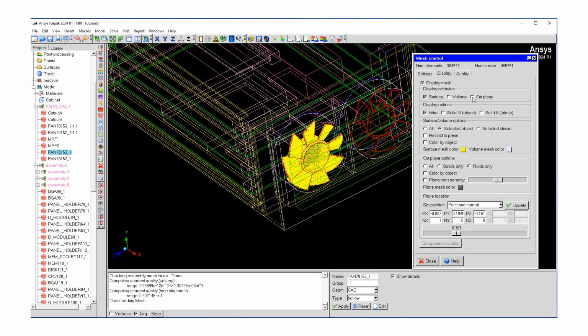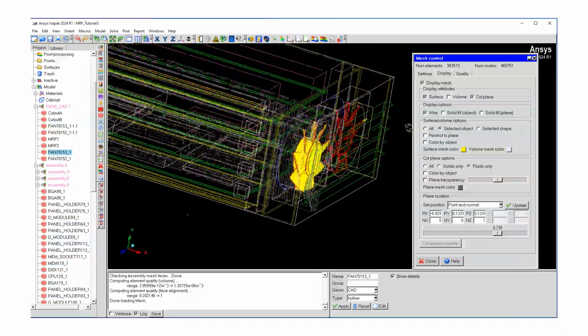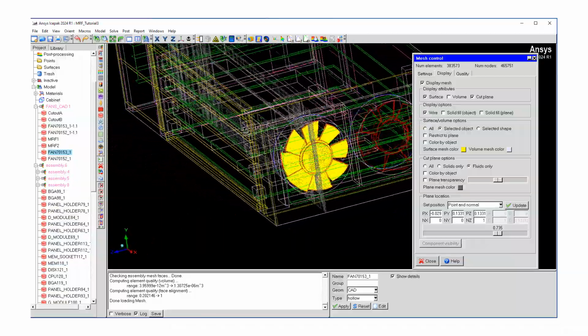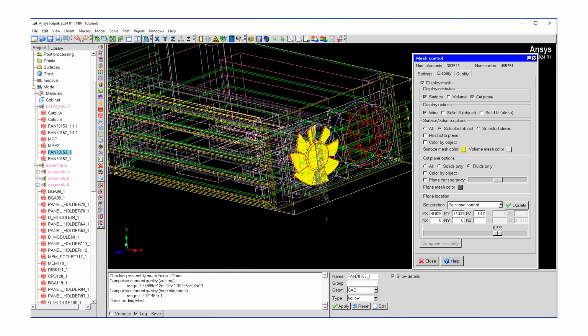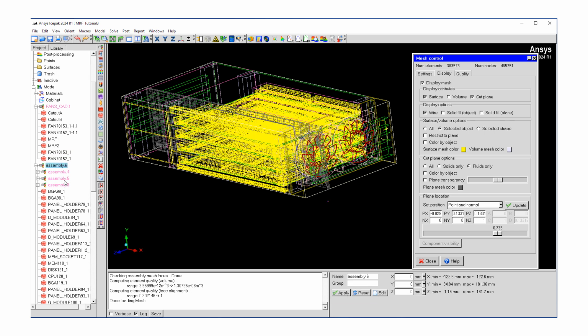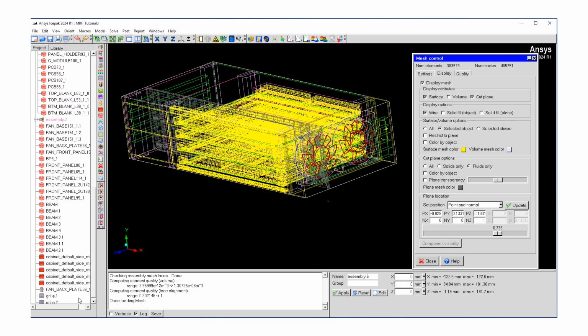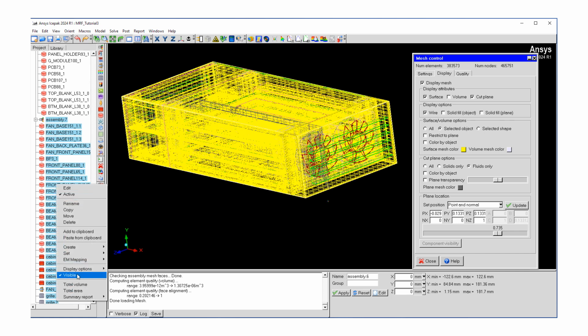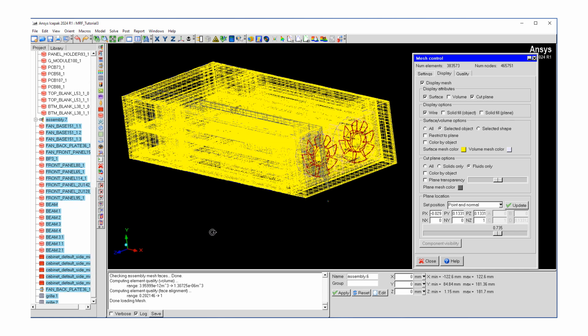Maybe we also want to look at a section. So I'm going to add a cut plane, and then I'm going to pick the Z-axis and move it a little so that the plane cuts through our fan, and then we can see the mesh here. If I essentially hide all these components, it's going to look a little better.